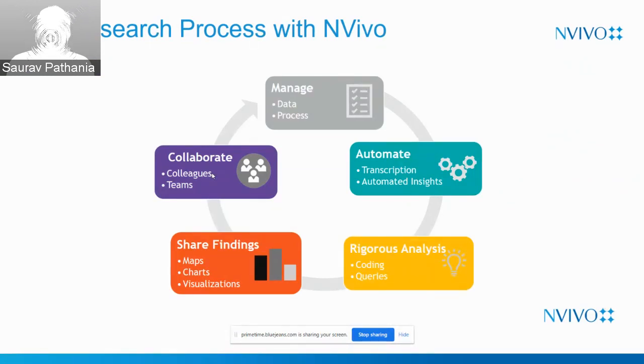Moreover, the new feature which has emerged in NVivo is collaborating with our team members. Now we have options and tools in NVivo through which we can collaborate on our search and our coding with all our team members. If many team members are working on the same project and the same data, we can collaborate our research with other members also.